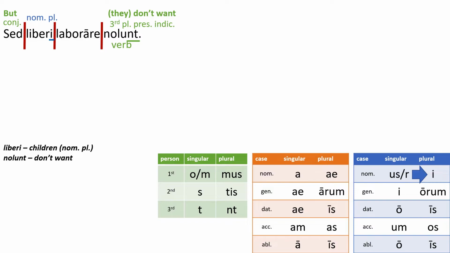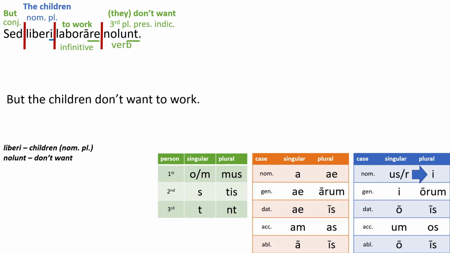Liberi is also given to me in the notes. It's nominative plural, and it means "children" or "the children." I can verify that because I see the I on the end of it. And then I see laborare. It ends with an -re, but it looks like a verb. That's because it's another infinitive. It means "to verb," to work. But the children don't want to work.